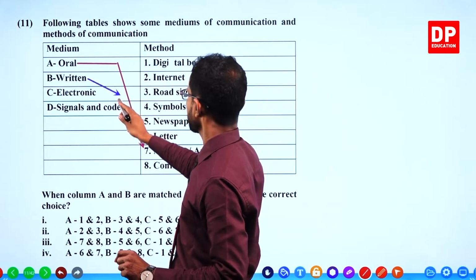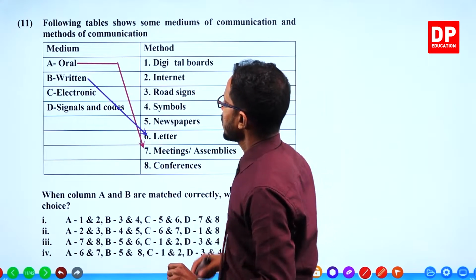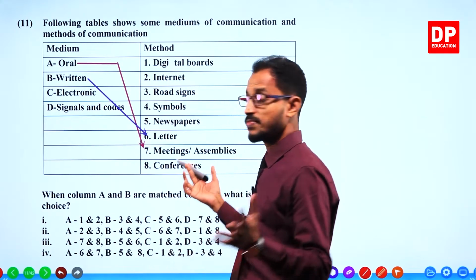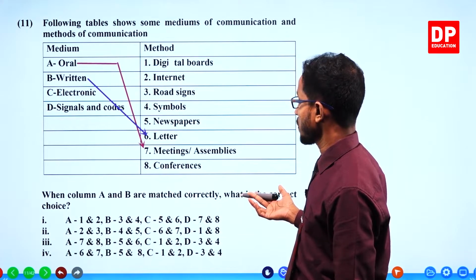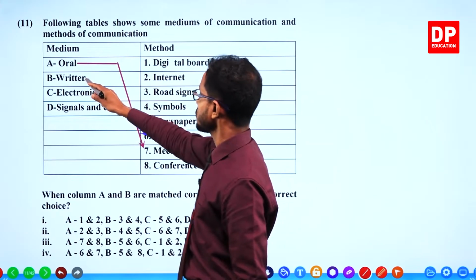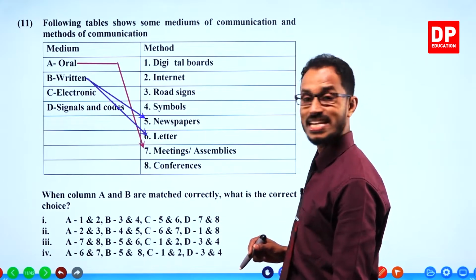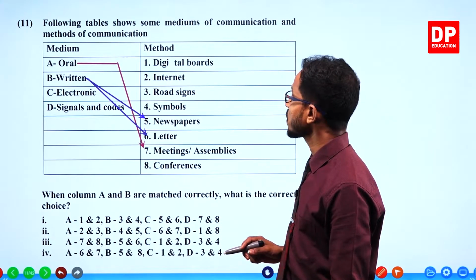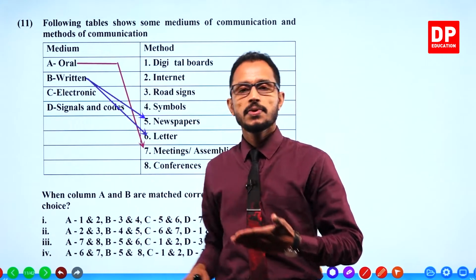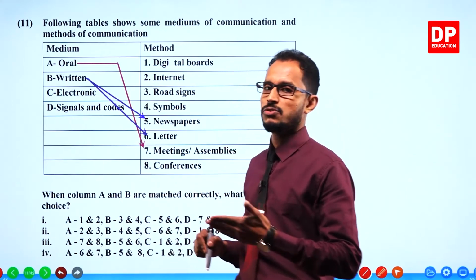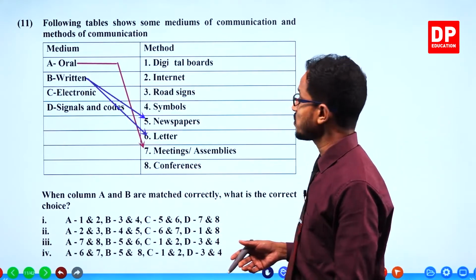Let's match with letters. Okay. Electronic. Well, there are many. For electronic, there are many answers. Written newspapers also should be there. Can you see this? Newspapers also should be there for written. Written medium. They write to the newspaper, write articles for the newspaper. So it's written communication. Electronics, so many. More than one, more than two.